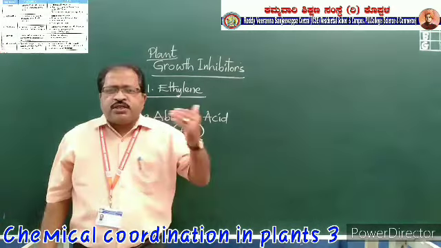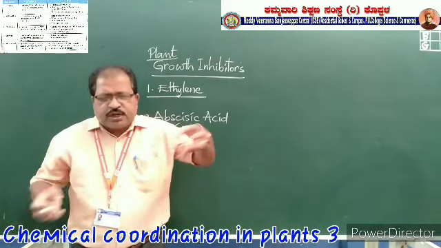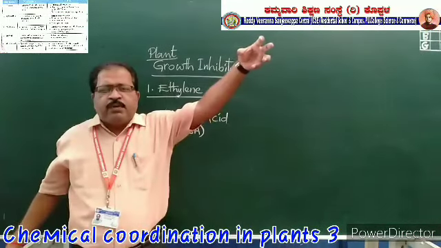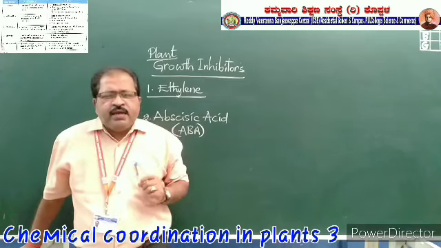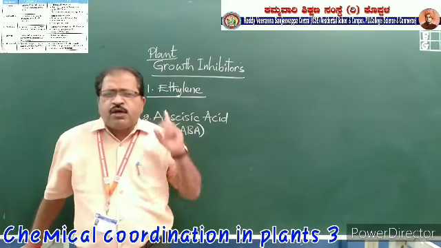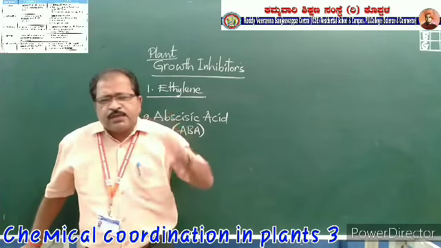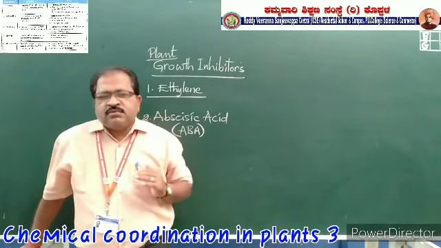As I told you, auxins are helpful for elongation of the cell. Means the cell will be stretched and the height of the plant will grow eventually. In the same way, here this ethylene will not allow the plant to grow by suppressing or stopping the cell elongation.